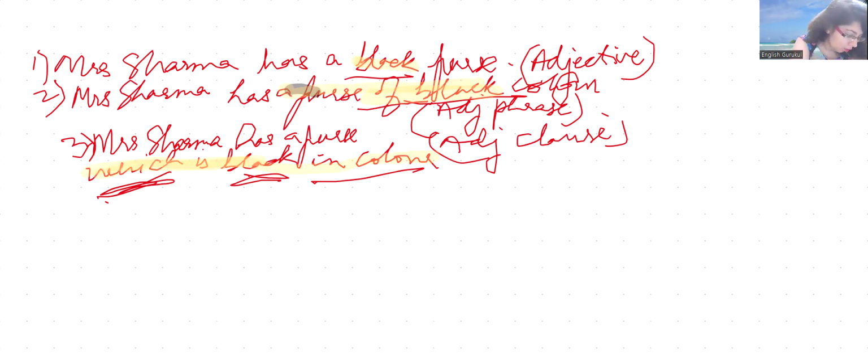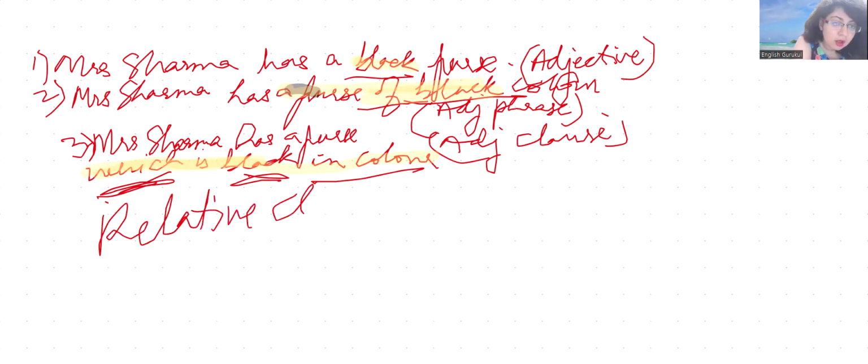Understood? So both of these can be replaced with an adjective clause, which is black in color. Relative clauses are the examples of the adjective clauses. So all relative clauses are the examples of adjective clauses.